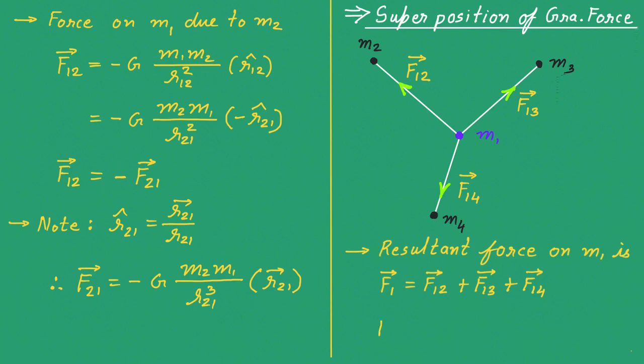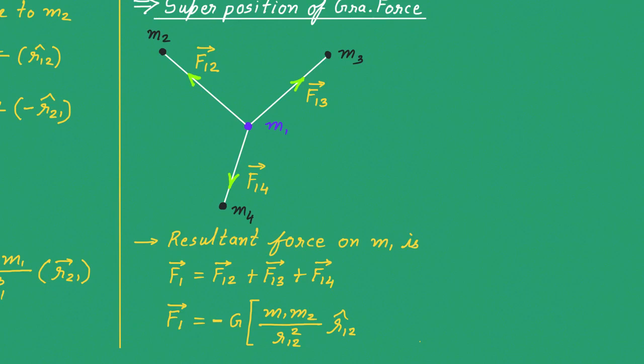Now when I put the equation of all of these forces, I will get minus G as common and then the remaining term from F12 will be M1 M2 upon R12 square and here caret R12, plus the next term will be of force F13. So it will be M1 M3 upon R13 square and caret R13.